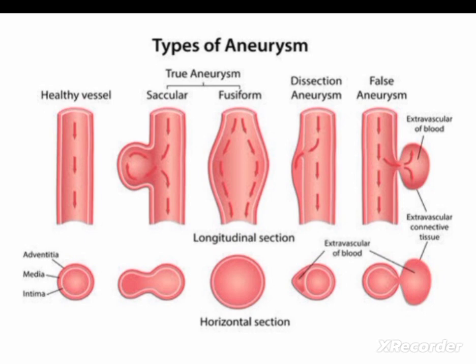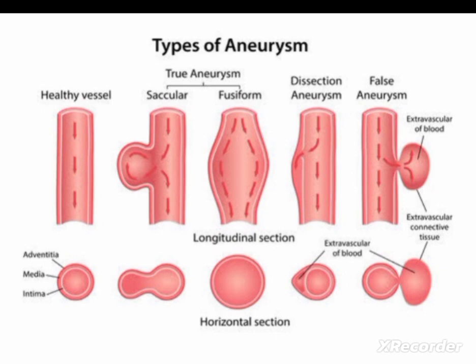So these all are the types of aneurysm. It is divided into two forms: true aneurysm, saccular aneurysm, and fusiform aneurysm. Saccular means sac-like or pouch-like aneurysm only on one side of the vessel wall. But in fusiform aneurysm, all the area will be uniformly involved in the aneurysm. It is the fusiform and it is circumferential in nature.